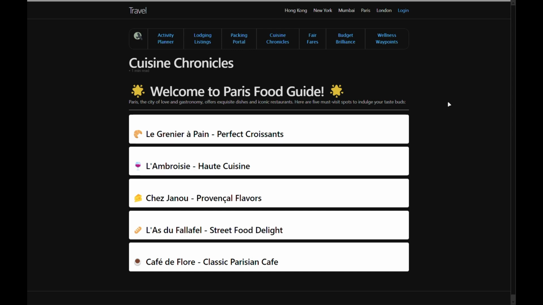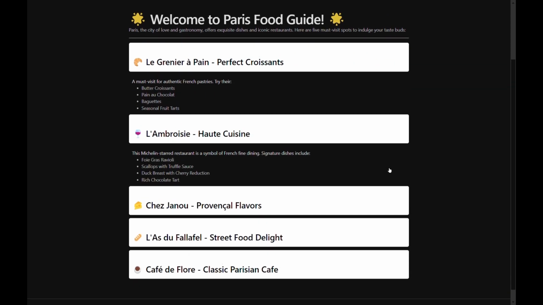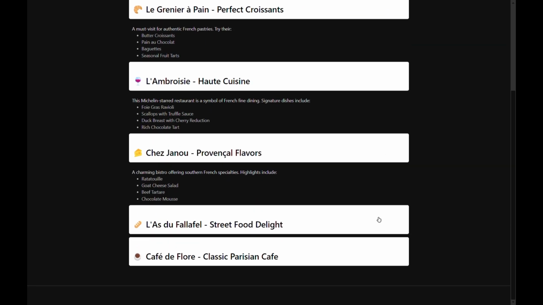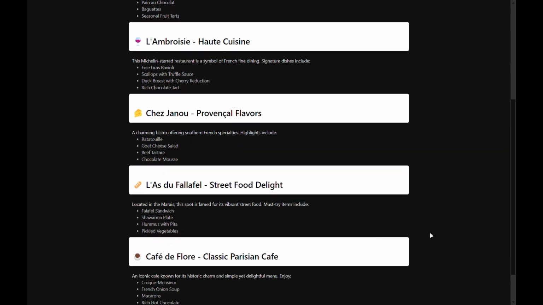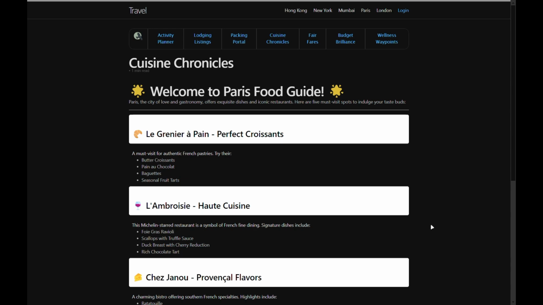Edwin worked on the Cuisine Chronicles section of our website. This section will allow users to search for authentic restaurants in the city they're visiting. The user will have the option to select filters based on food preferences, and each restaurant will contain a brief drop-down menu of their options. An API to collect restaurant locations in an area will be implemented in the future.